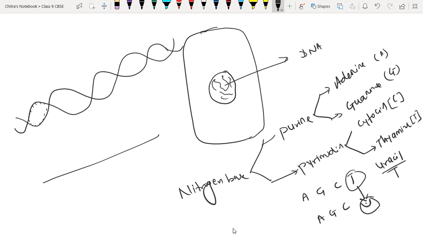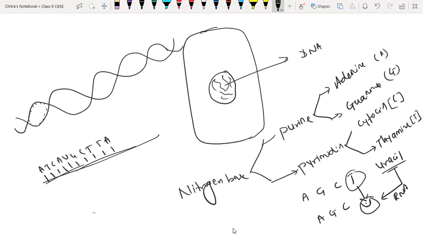Uracil is present in RNA instead of thymine. Suppose here we have A, adenine, here thymine, and here cytosine. Here we have A, then U, G, C, T, T, A. All these nitrogen bases are attached to that particular helix of the DNA.